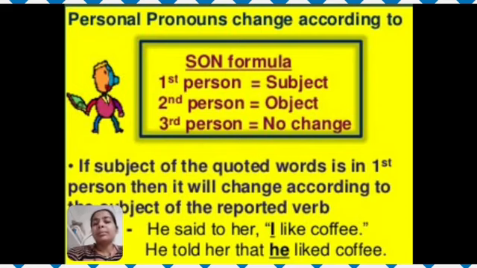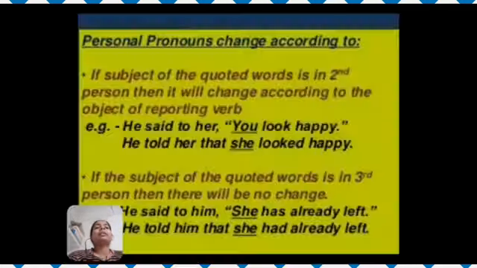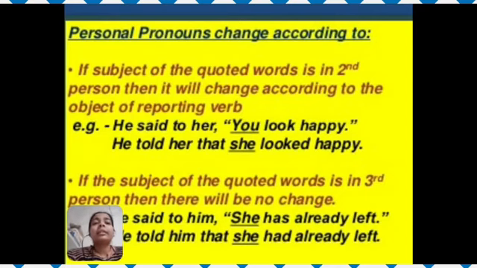So you can learn a simple formula, "SON." What is that? If there is first person, then change it according to subject. If there is second person, then change it according to object. And if there is third person in direct speech, then there is no change at all. Now let's see the implementation of that SON rule. We have already seen that the first person will change according to the subject.